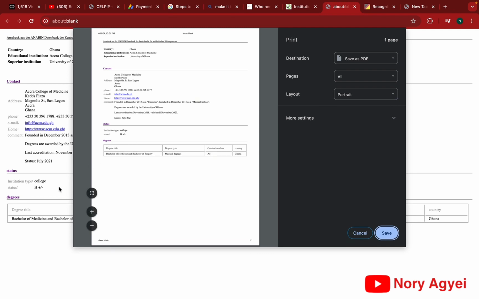Now, during your job application, that is when you are looking for jobs in Germany, some companies or employers can request recognition of either your school or your degree. Some will be okay with just one. So if you download this document, you can just send it to your employer. If an employer also wants a recognition of your degree, that is to check if your degree is comparable, you can just check the degree as well and then give the response to them in the form of a document that you have downloaded.